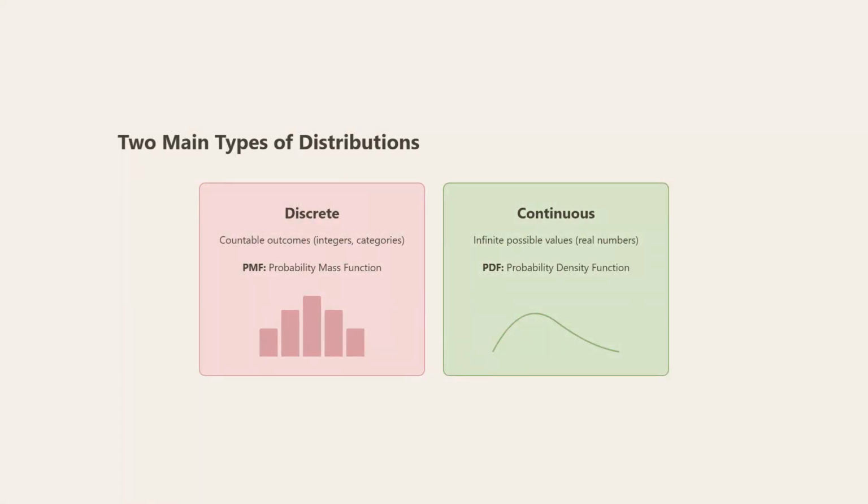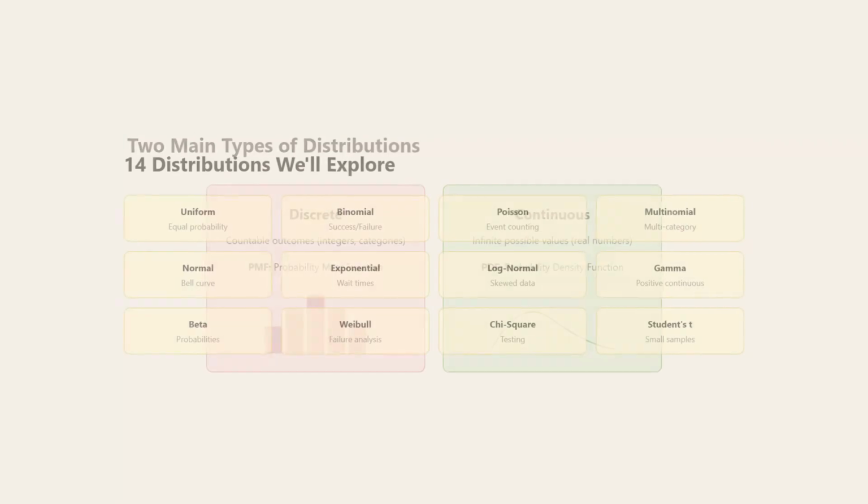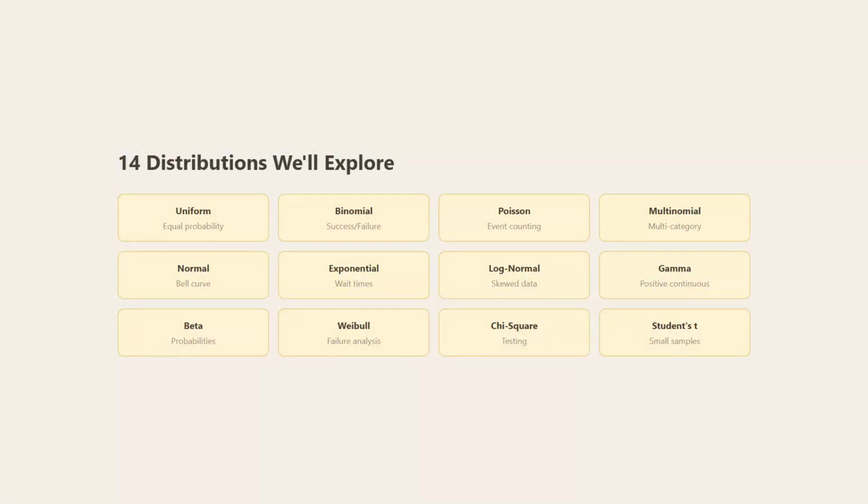There are two main types of distributions. Discrete distributions handle countable outcomes like integers or categories using something called a probability mass function. Continuous distributions handle infinite possible values using a probability density function. The key difference? Discrete is like counting individual items, while continuous is like measuring on a scale.